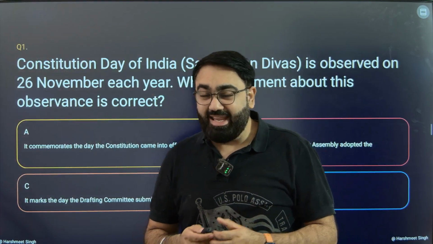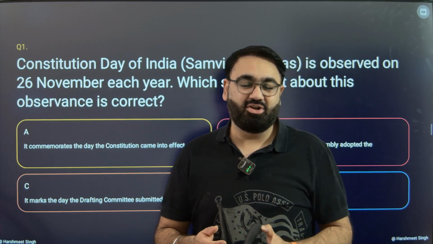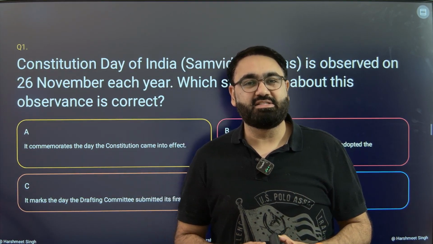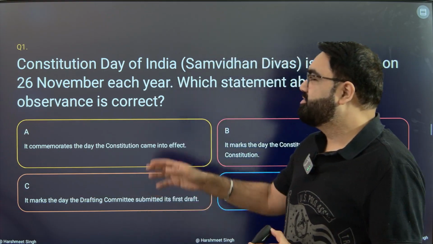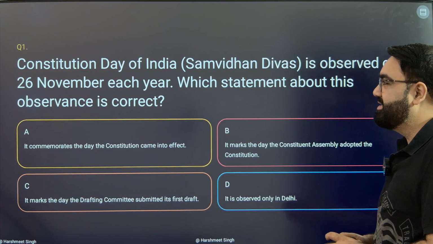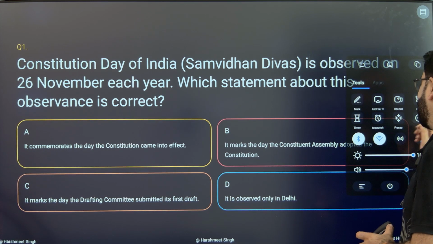So we'll start with a very easy question. It's a pretty easy question depending upon the day that you are watching this. Today is 26th of November, which is observed as India's Constitution Day. So the question, Constitution Day of India, that is Samvidhan Divas, is observed on 26th November each year. Which statement about this observance is correct?